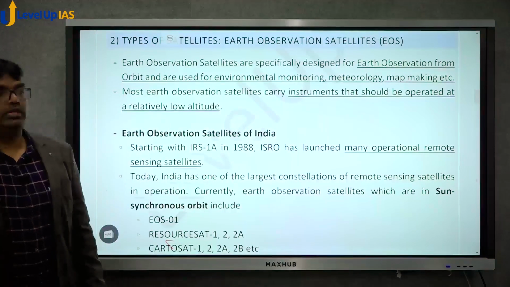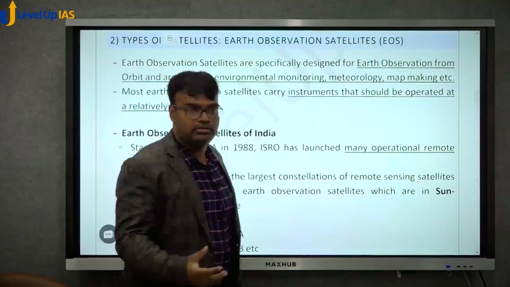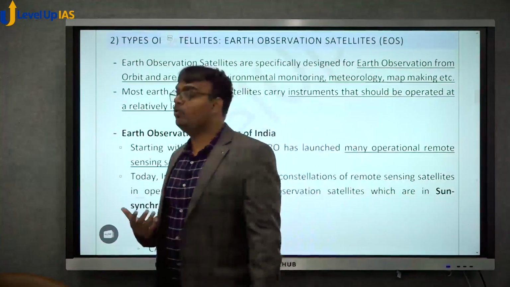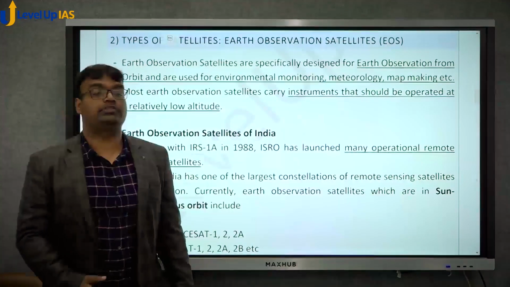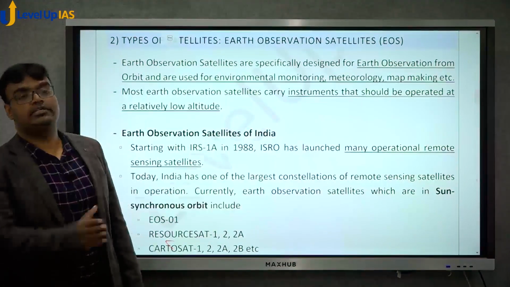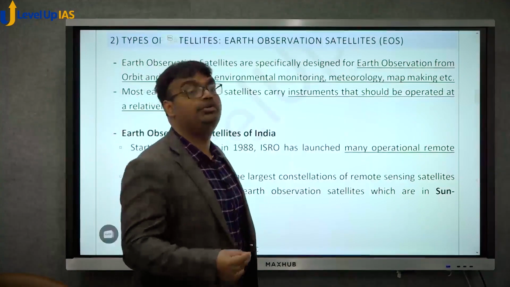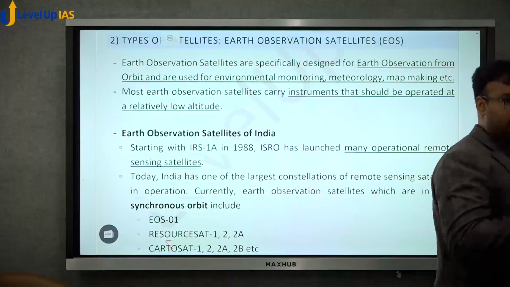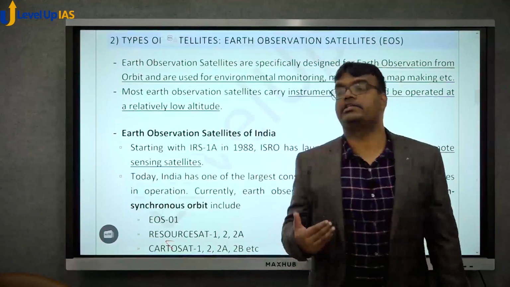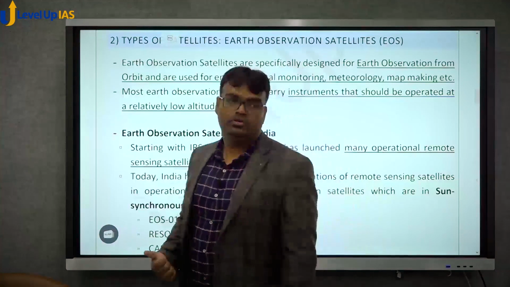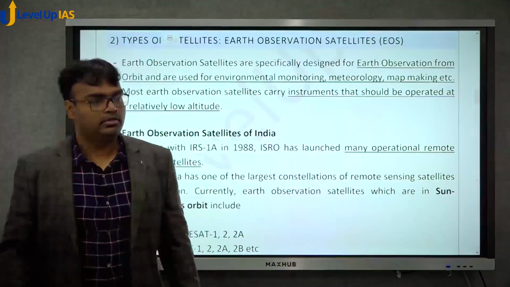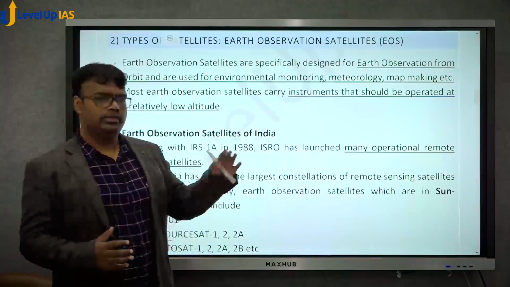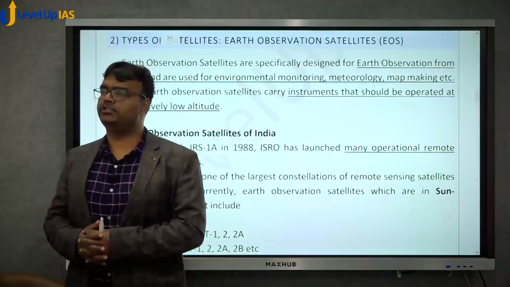Cartosat satellites are used to take pictures and help in map making, but they can also be used for military purposes. For example, when India did the surgical strike, it took help of the satellite Cartosat 2. Using the images taken from Cartosat 2, we were able to plan our surgical strike into POK. So take a broad approach. What will be its function? In every area, you will be able to find its function.